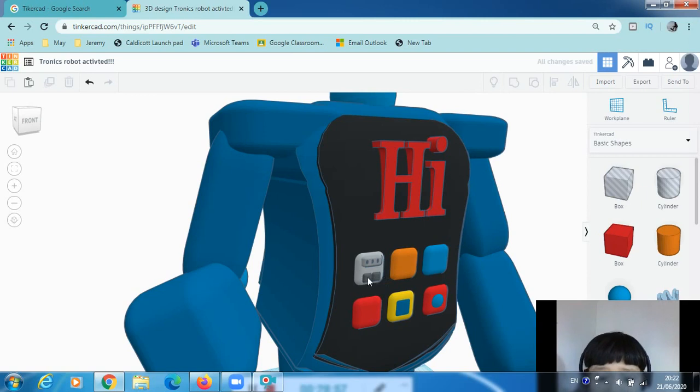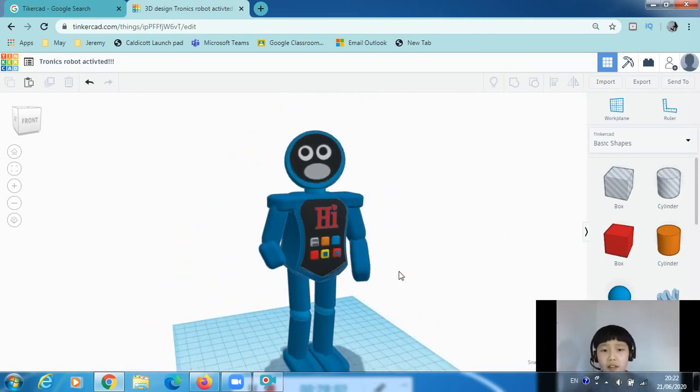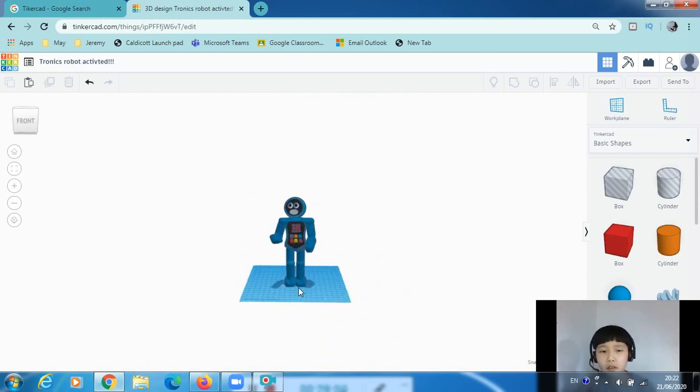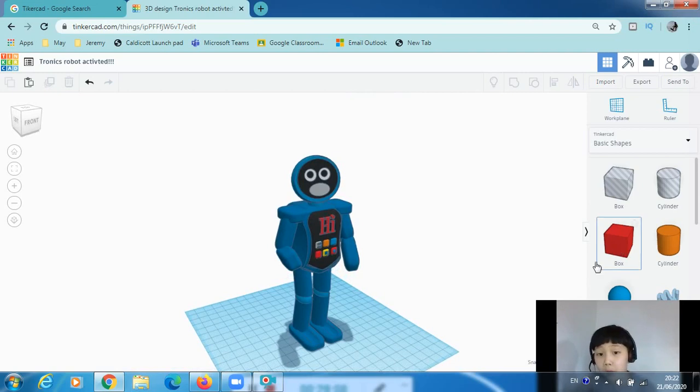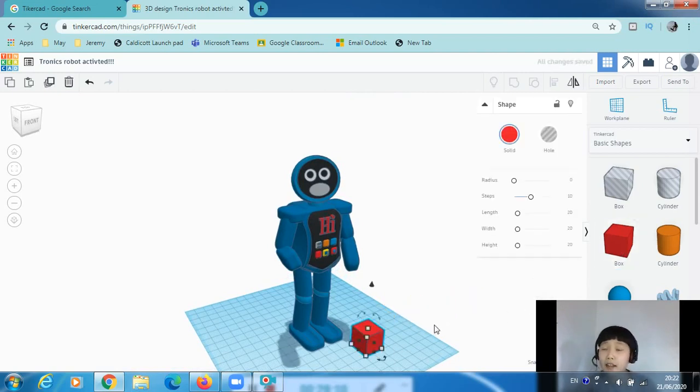Now you might think, how did you get it round though? I mean, a cube's meant to be not round, right? How did you get the corners round? Well, you select a cube, then there should be radius right there.